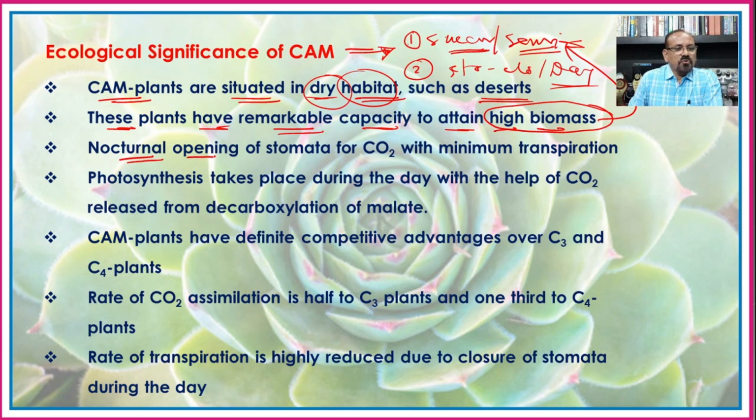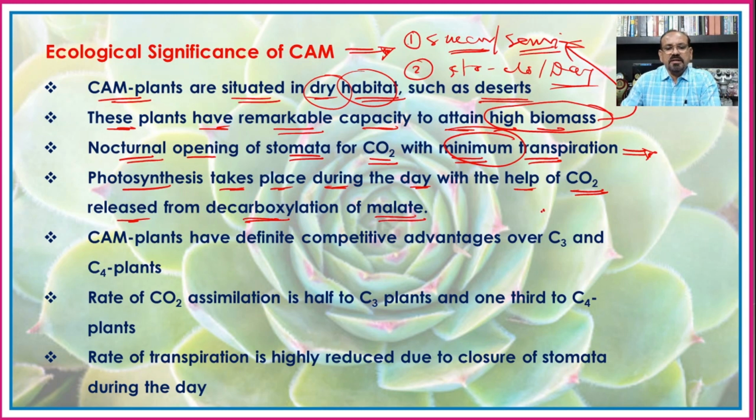Then there is nocturnal opening of the stomata, that is, the stomata are open during the night for carbon dioxide with minimum transpiration, as the stomata are closed during the day. Then photosynthesis takes place during the day with the help of carbon dioxide released from the decarboxylation of malate or malic acid.